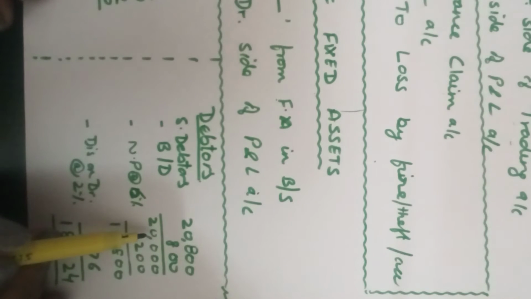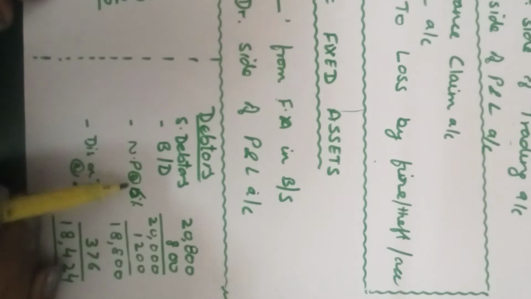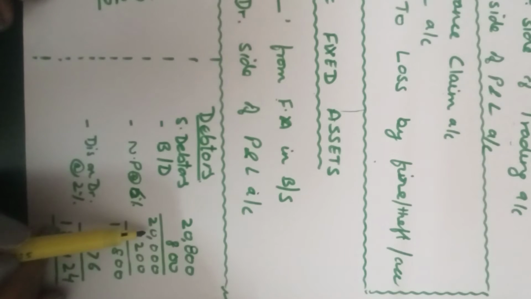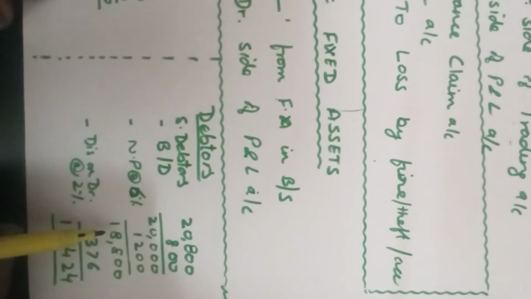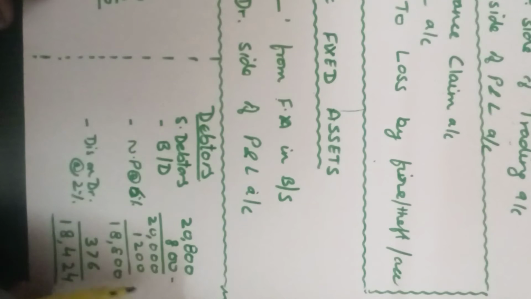On this remaining amount, you will calculate the new provision at the required rate. At 6% has been given. So new provision at 6% on the remaining debtors after minusing the further bad debts. It comes to 6% of 20,000, rupees 1,200. Net amount of debtors remaining after the further bad debts have been reduced, after the new provision has been reduced, comes to 18,800. But still there is a provision that has to be created, provision for discount on debtors.